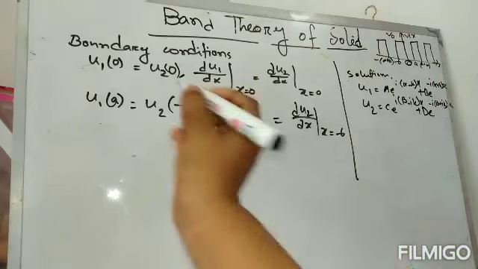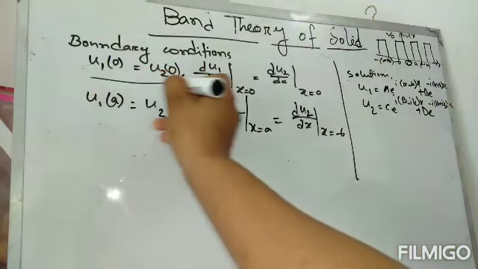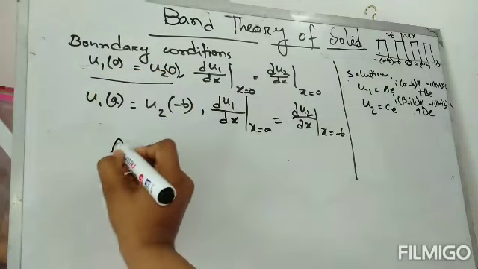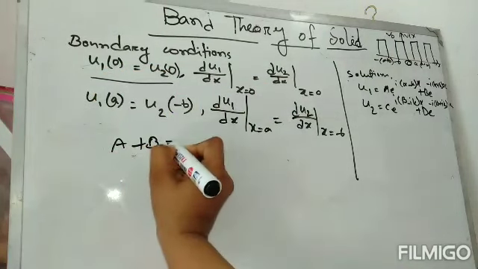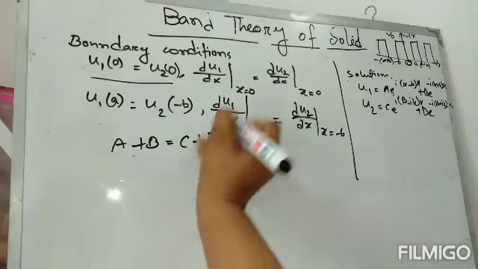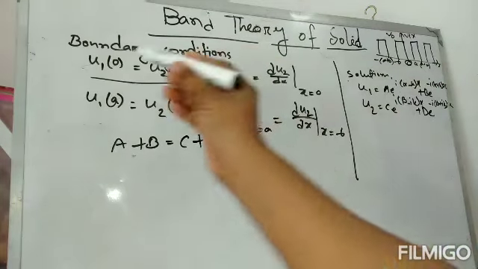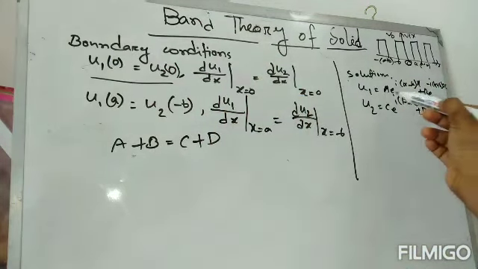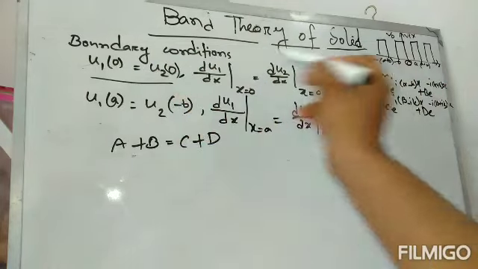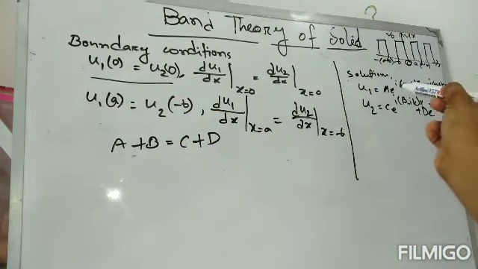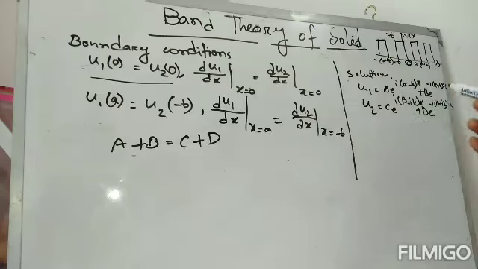For this condition, the equation would be a plus b equals c plus d, because x is 0. That's why u1 and u2 are the same. If I put 0 there, we get only a plus b here, and c plus d there. So the equation is like this.